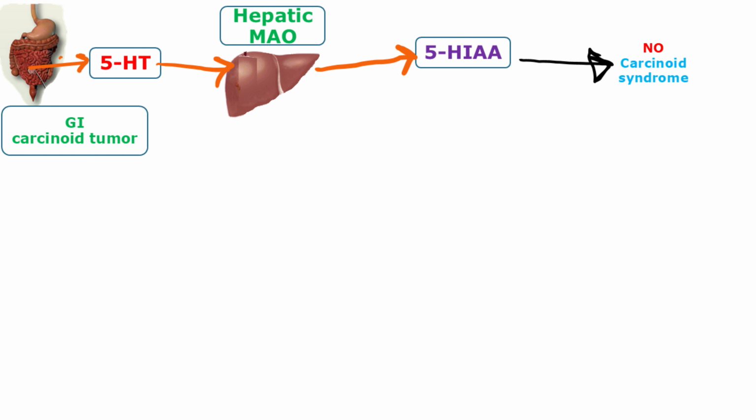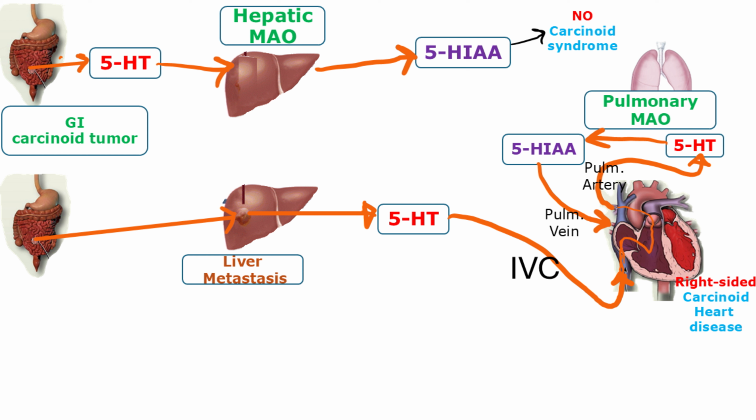So when carcinoid tumors remain confined to the gastrointestinal tract, the vasoactive substances they produce are inactivated before reaching the systemic circulation to exert their effects on the rest of the body. Thus, no signs or symptoms of carcinoid syndrome are observed in these cases. However, when a carcinoid tumor metastasizes to the liver, the metastatic nodules secrete serotonin directly into the hepatic veins and then into systemic circulation, allowing it to bypass liver metabolism. Elevated serotonin in the systemic circulation then leads to the signs and symptoms of carcinoid syndrome.